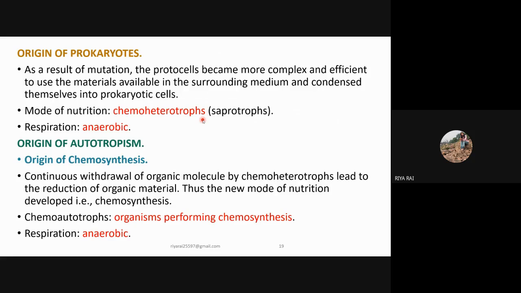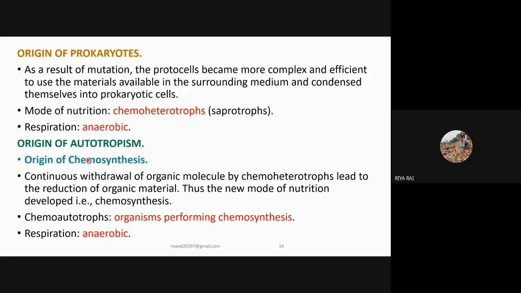The mode of nutrition chemoheterotroph, or saprotroph, means the organisms which are chemoheterotrophic utilize organic sources for energy and carbon. They cannot fix carbon on their own, thus they use the organic material for fulfilling their carbon and energy requirement. They carried out respiration anaerobically, that is, in the absence of oxygen.